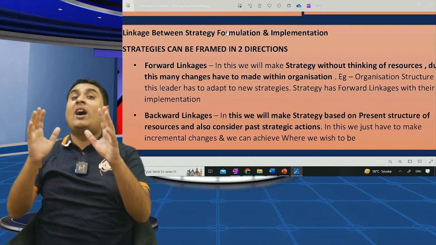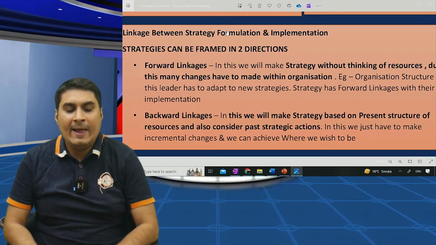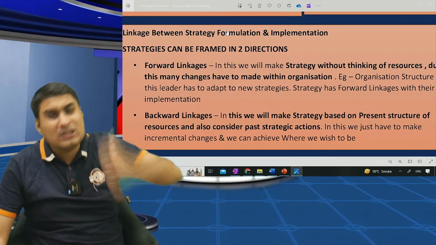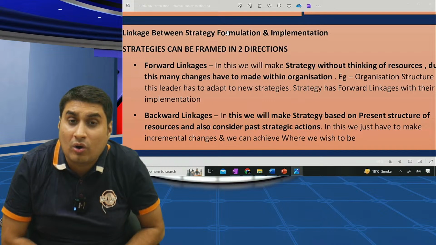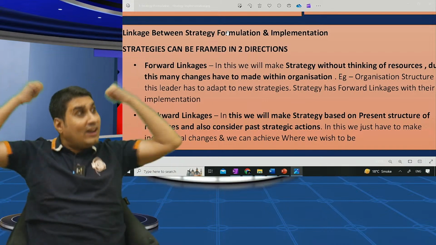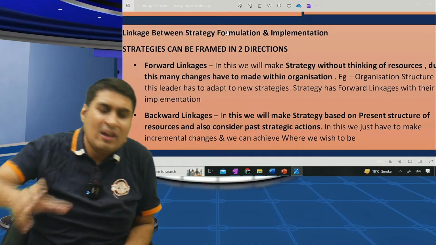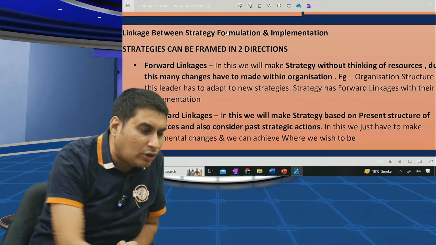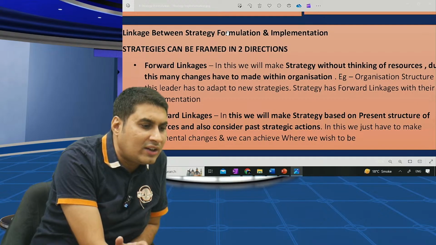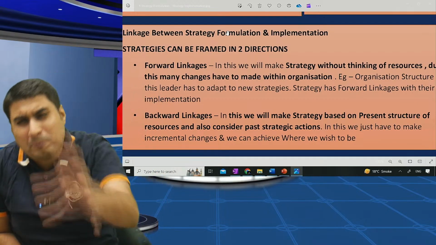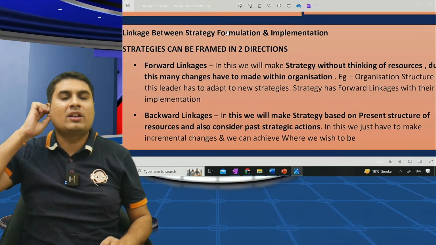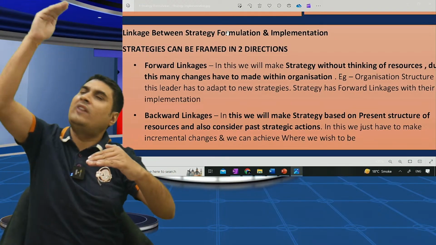Manmohan Singh would think 100 times before speaking anything. Your past strategies will decide which strategy I will make. I will do only those strategies which are possible with present resources plus little extra effort. So the organization will go from where it is to where it wants to go.